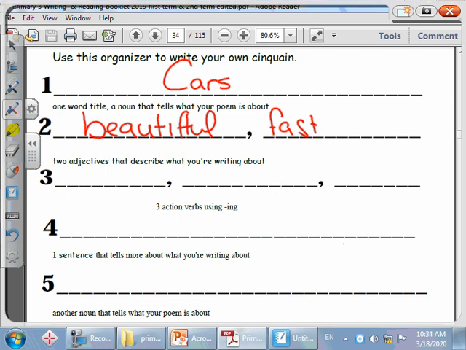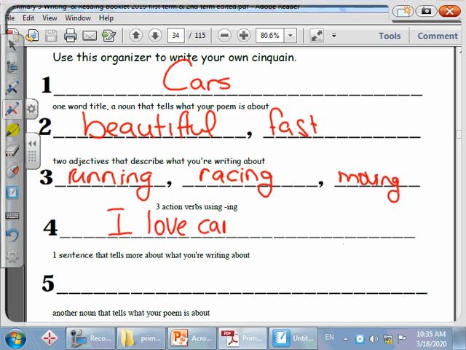Next, three action words ending with ing. We could say what? Running, moving, and racing. Because their engines run, yes? We run the engines. So running, racing, and moving. It moves. The car moves, yes? Now, one sentence that tells more about what you're writing about. So we could say, if I ran out of sentences, I don't know what to write, I could only say, I love cars. Okay, and the last line, another noun that tells what your poem is about.